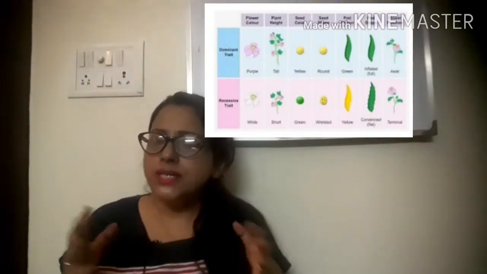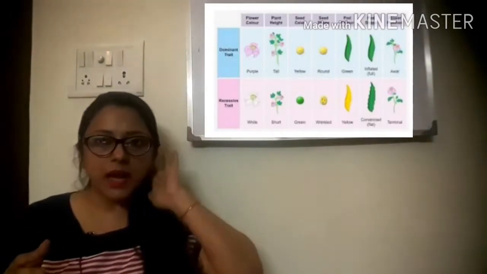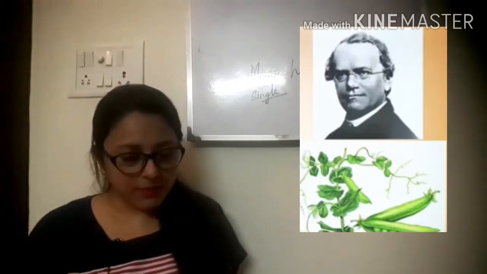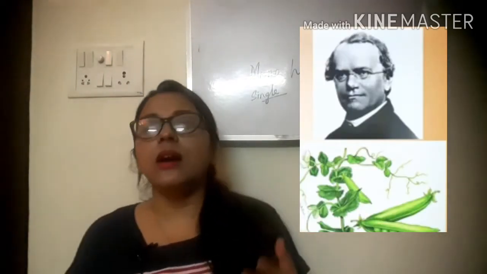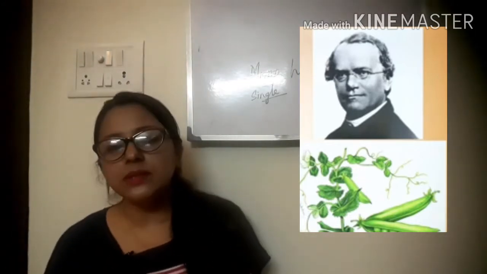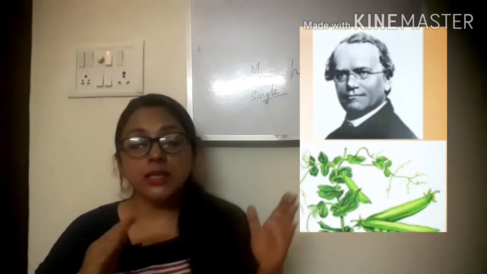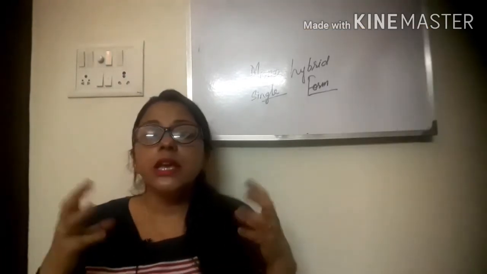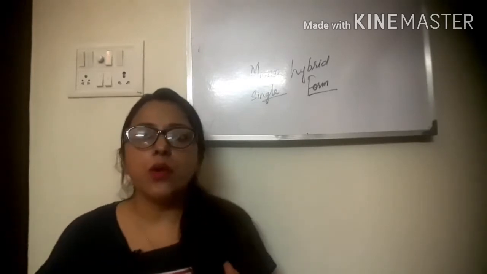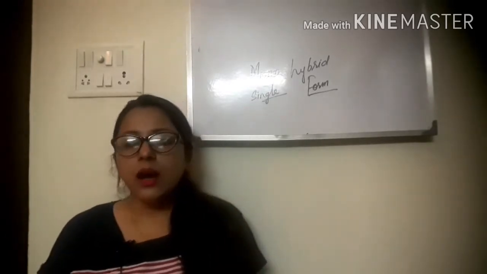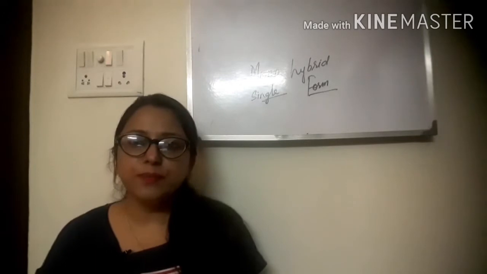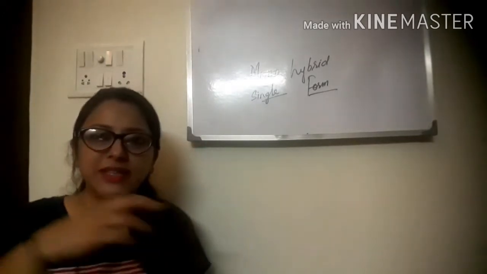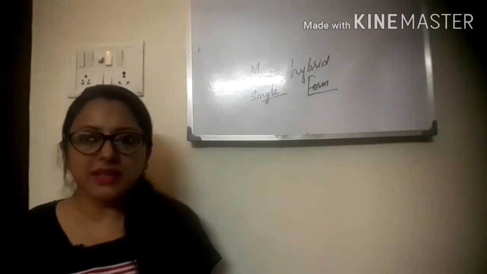Mendel carried out his experiment on the garden pea plant, which is botanically named Pisum sativum. He did his experiments between 1856 and 1865, and in this period he grew a huge number of pea plants, around 30,000, for his experiment.